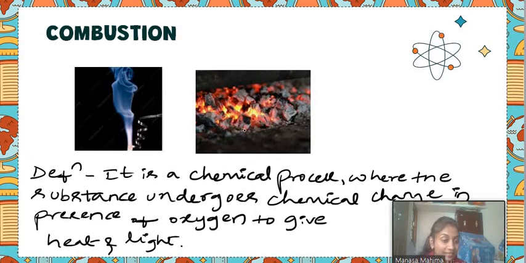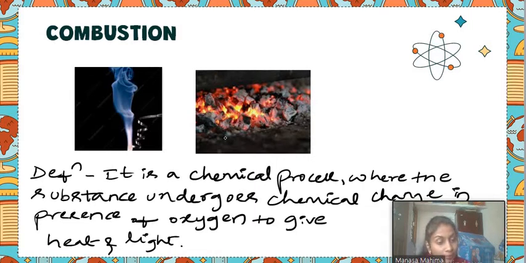It results in the production of heat as well as light. So this is also a combustion where you will see a chemical process. Even if you burn the coal, what will you finally get? You will get ash, correct? So that is also a chemical process. This is how you can define combustion.